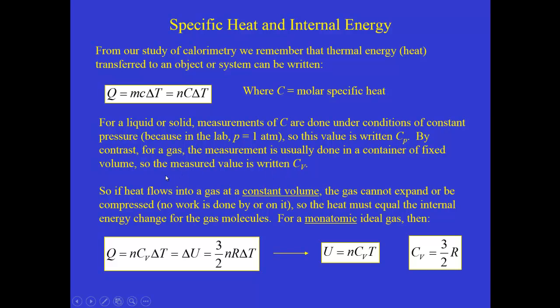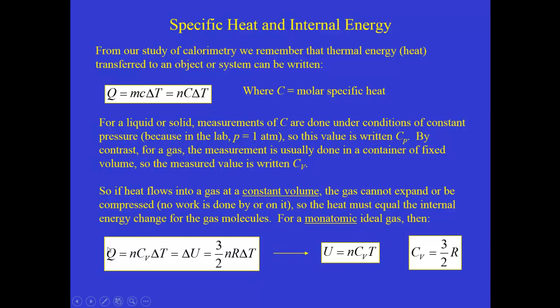So let's assume that heat flows into a gas at constant volume. If that's the case, the gas cannot expand or be compressed. In other words, we can't do any work on the gas, and the gas can't do any work on its surroundings because the volume stays constant. So the heat that flows in, the thermal energy that comes in, all has to go into changing the internal energy of the gas molecules.